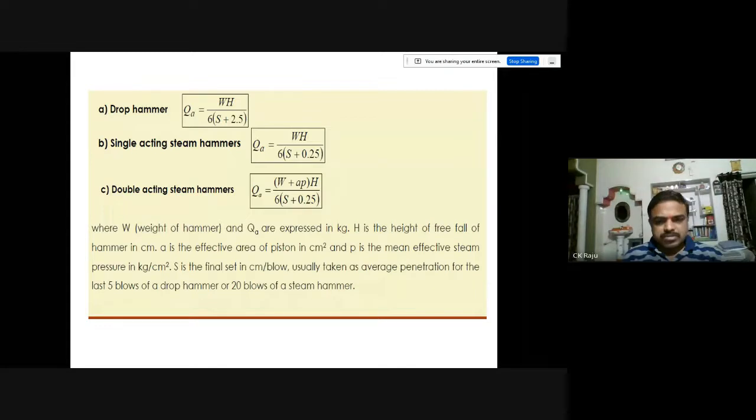S is usually taken as the average penetration for the last 5 blows of a drop hammer, and for the last 20 blows of a steam hammer. This is how, for different types of hammers, we can find out the pile load capacity. So this is the Engineering News formula and how to apply it.